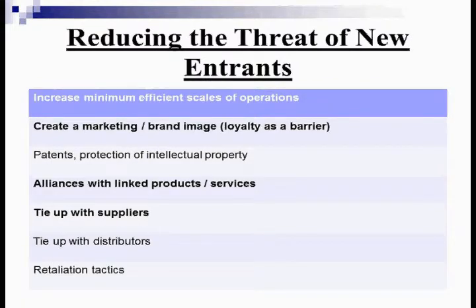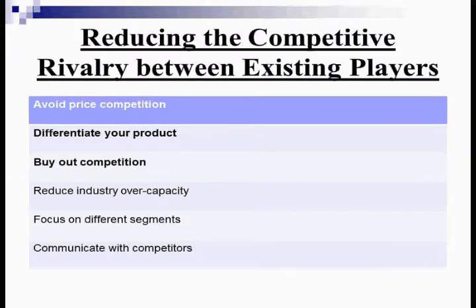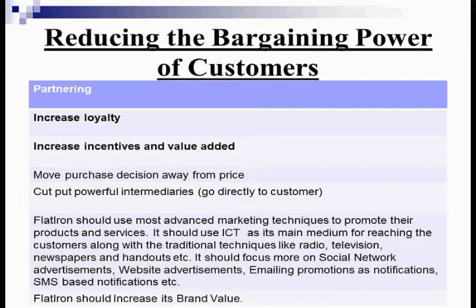Slide 27. The only way to reduce the bargaining power of suppliers is to build knowledge of supplier costs and methods. The only way is to take over a supplier. Slide 28. To reduce the threat of new entrants, Flatiron will need to create a marketing strategy and brand image. They will have to form alliances with linked products and services. They will also have to form a tie-up with suppliers.